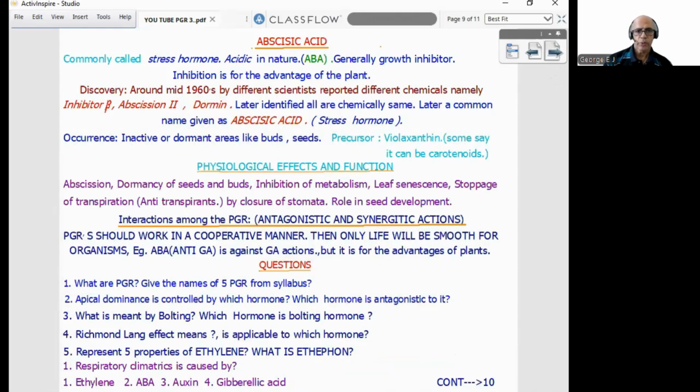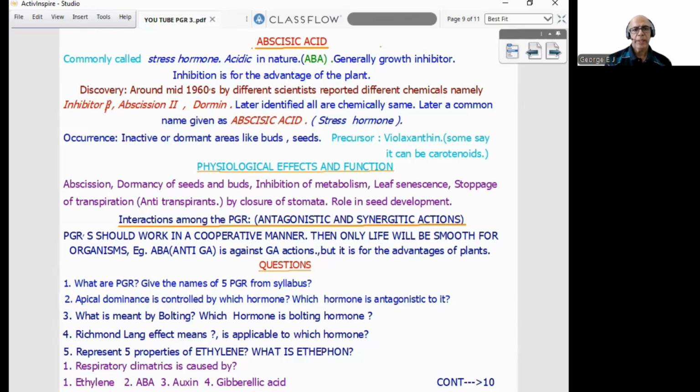Now the last hormone for us is abscisic acid, commonly called stress hormone, ABA. It is acidic in nature, generally a growth inhibitor. But remember, inhibition is only for the advantage of the plant, not against the plant.